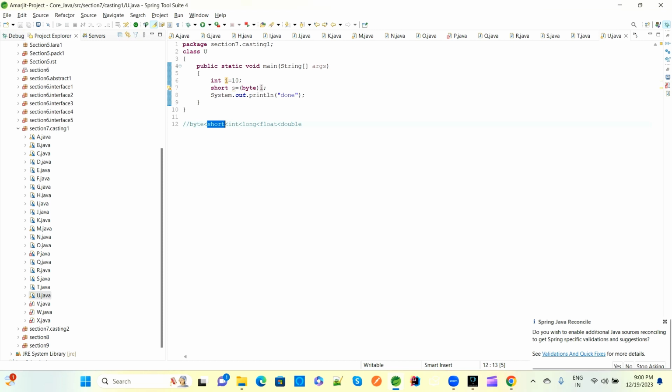The output will be done. Always remember the order: byte, short, int, long, float. Byte is the lowest. After that the higher is short, then higher is int, then higher is long, then higher is float, then higher is double, like this.